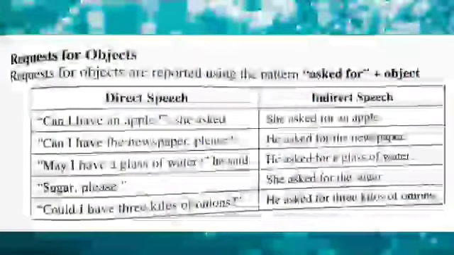Next, requests for objects. Requests for objects are reported using the pattern asked for plus object. Let's see some examples.